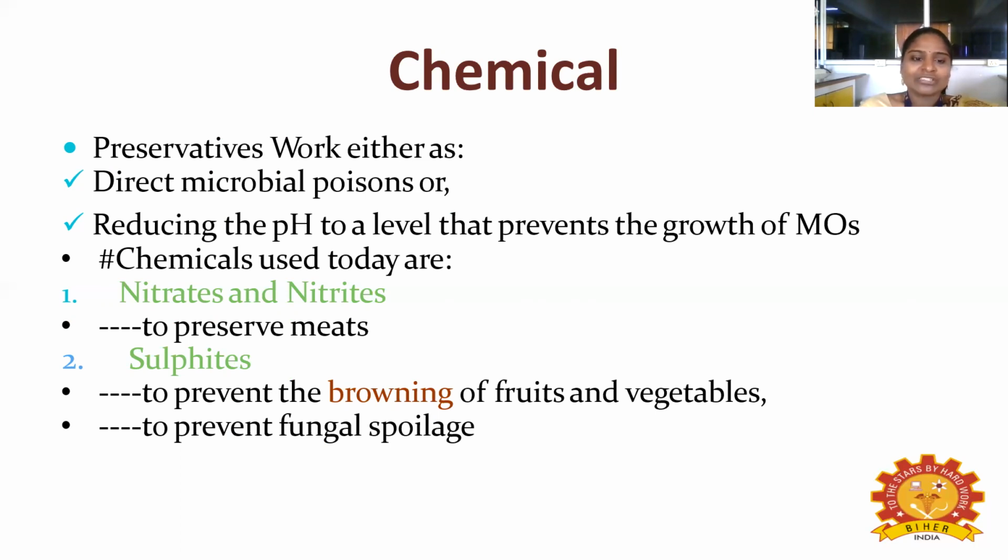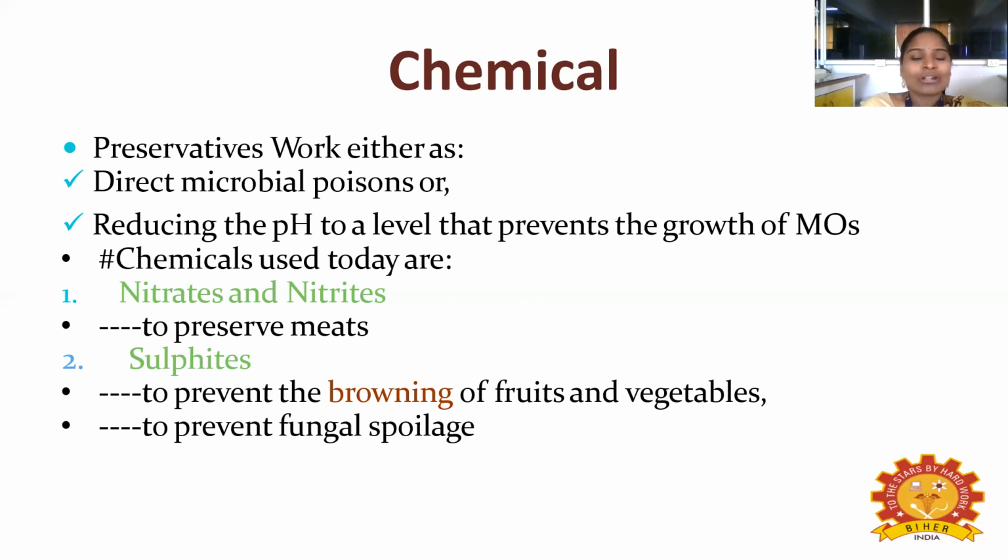So what are the chemicals used today? Nitrite and nitrate, used to preserve meats. Another one is sulfite. Sulfite is used to prevent the browning of fruits and vegetables and to prevent fungal spoilage. In the market you can see most of them doing this illegally, using a larger amount of sulfite to prevent the fruit from turning brown.